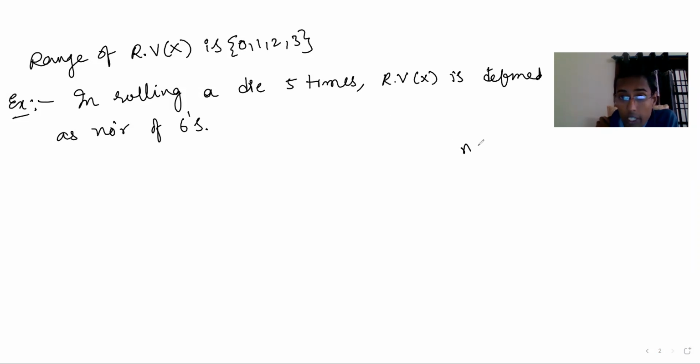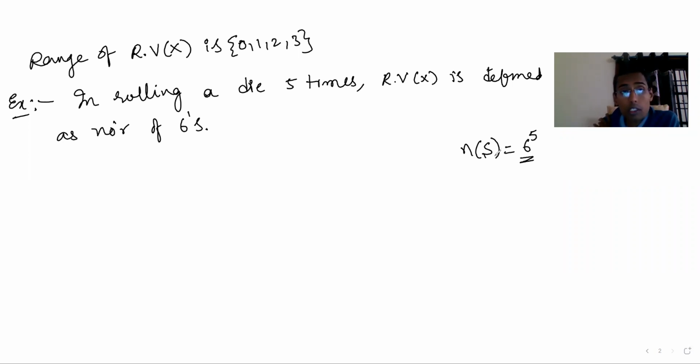See, sample space n of S, how many outcomes? Now 5 times: the first roll can result in 6 outcomes, the second also 6 outcomes, third also, fourth also, fifth also. Therefore, the number of outcomes will be 6 to the power of 5. n of S is 6 to the power of 5. This is the total number of outcomes, which you cannot write out.